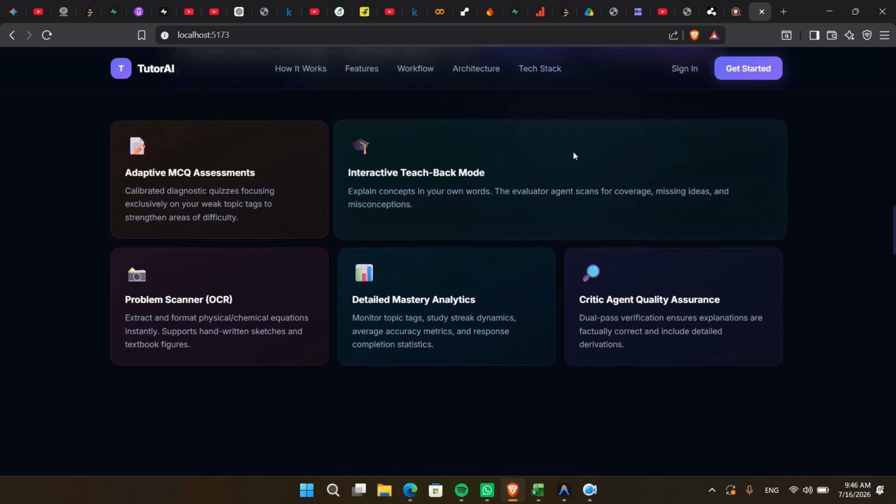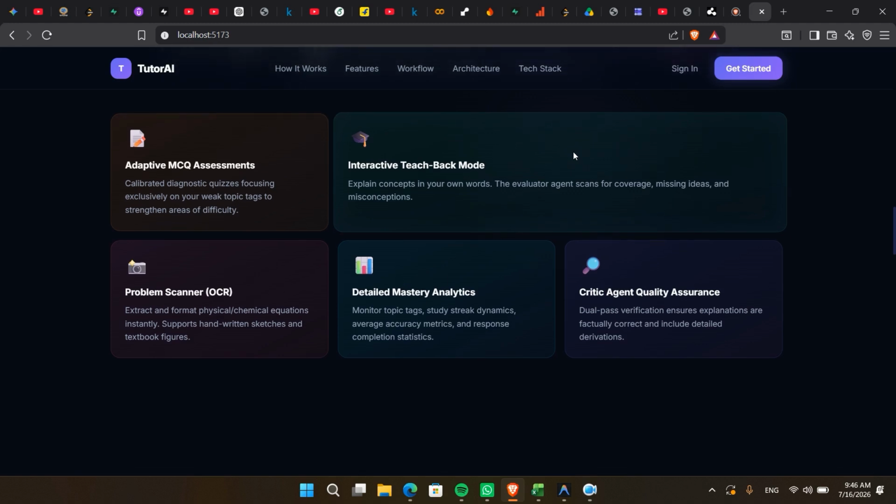In addition to personalized tutoring, Tutor-AI also provides detailed learning analytics. Every interaction contributes to a continuously updated student profile. The analytics dashboard visualizes subject-wise performance, topic mastery, learning velocity, and overall learning progress. Instead of guessing which subjects need improvement, students receive clear insights into their learning journey, helping them allocate their study time more effectively. These features together transform Tutor-AI from a simple AI chatbot into a complete personalized learning platform that continuously adapts to every student's individual needs.